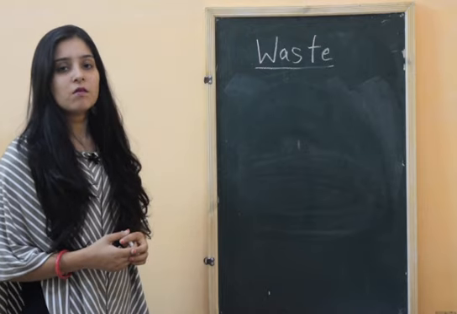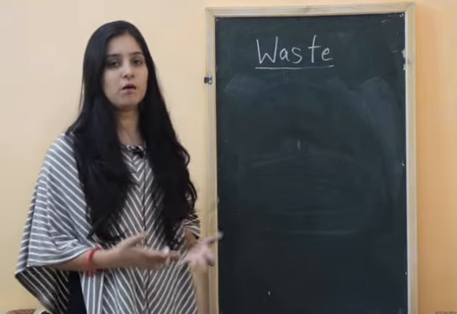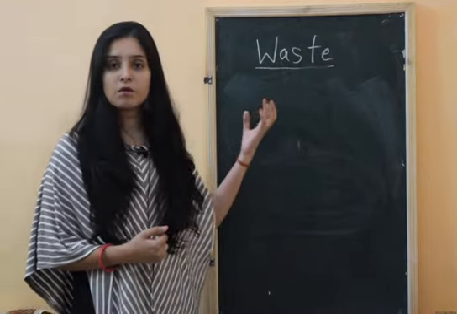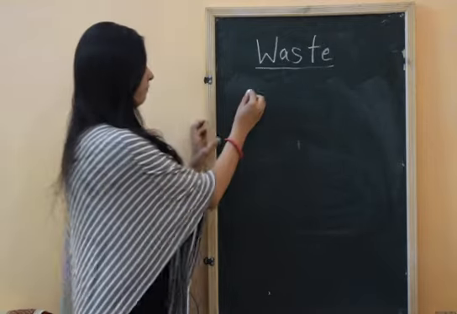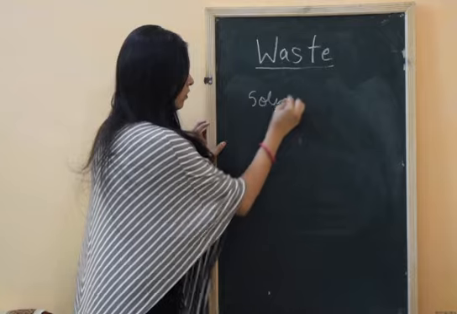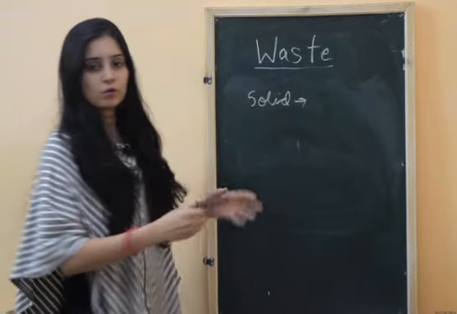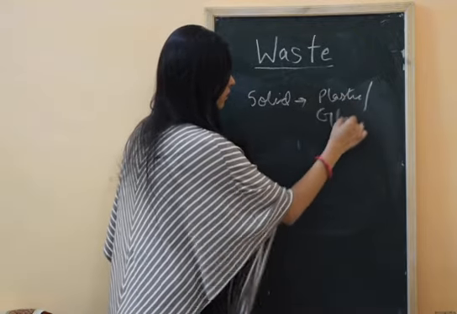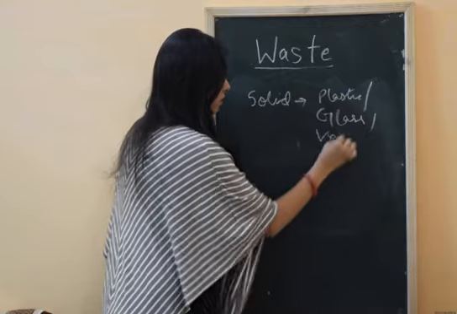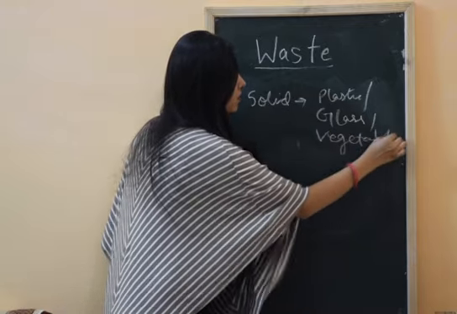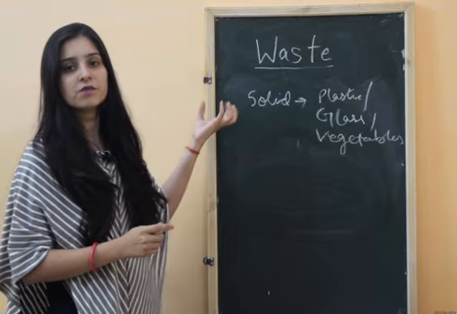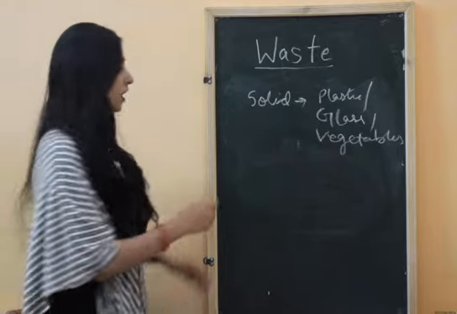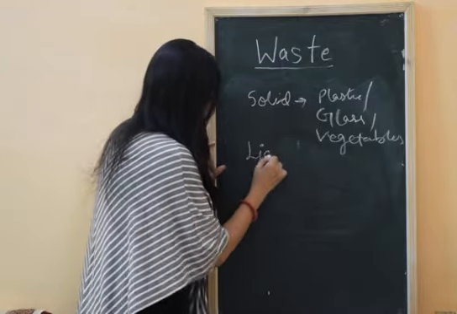Now waste can be present in three forms: solid form, liquid form as well as gaseous form. Whenever we talk about waste in solid form, plastic waste, glass waste, vegetable waste and fruit waste are all examples of solid waste. The second type is liquid waste.